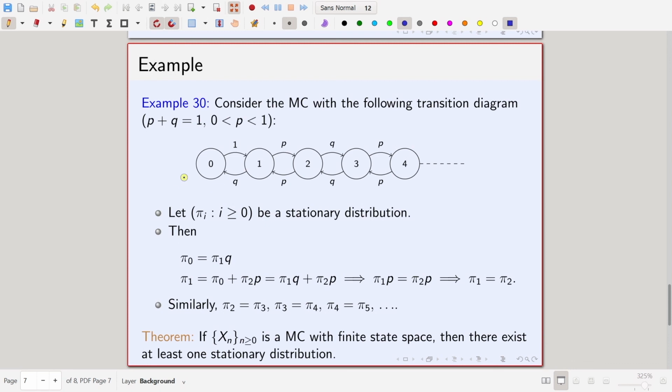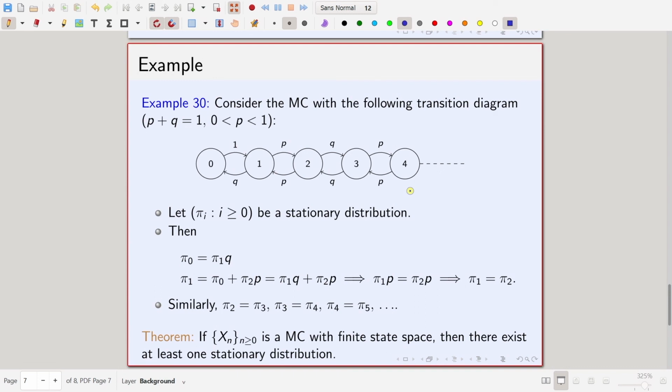From 0 you always go to 1 with probability 1, but from 1 you go to 0 with probability Q and to 2 with probability P. Similarly, from 2 you go to 1 with probability P and to 3 with probability Q. From 3 you go to 2 with probability Q and to 4 with probability P, and so on. Anyway, this is the transition diagram. Fine. Now, let pi i be a stationary distribution.